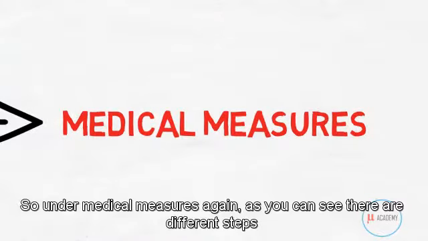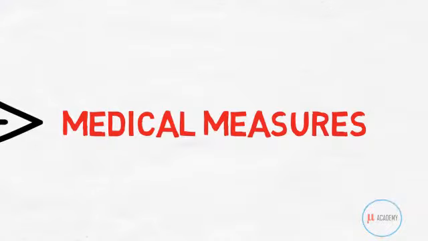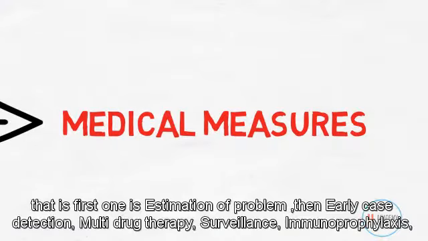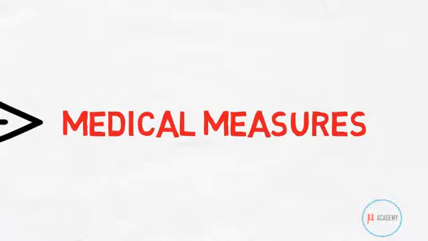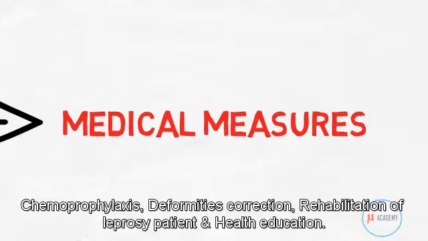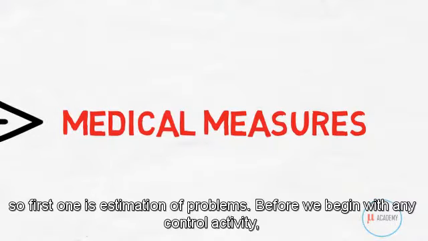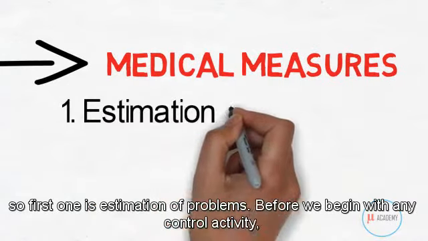Under medical measures, again, as you can see, there are different steps. First one is estimation of problem. Then early case detection, multi-drug therapy, surveillance, immunoprophylaxis, chemoprophylaxis, deformities correction, rehabilitation of leprosy patient, and health education. So first one is estimation of problems.